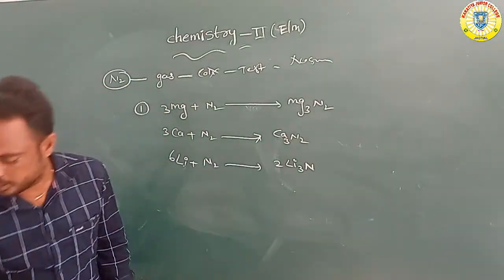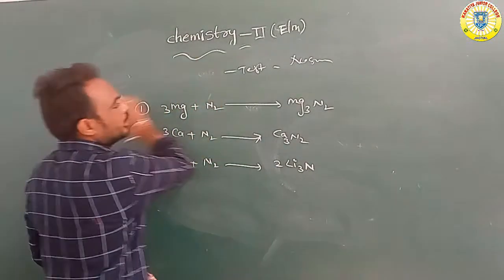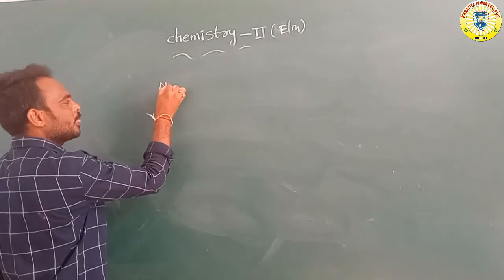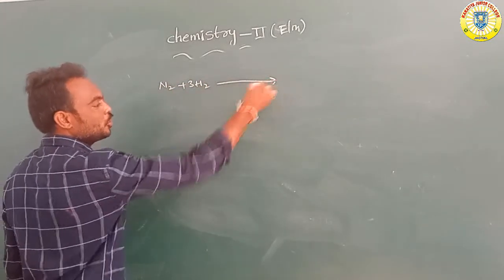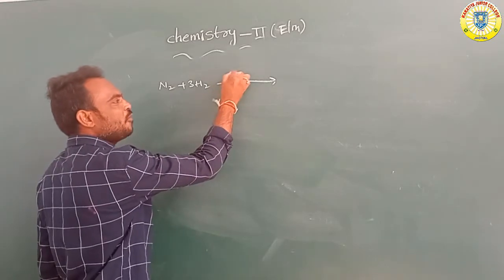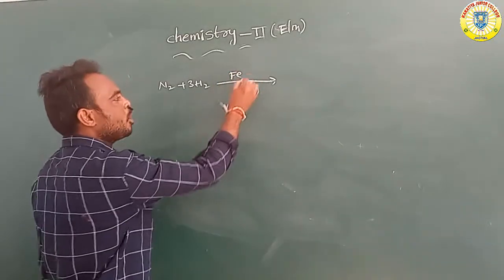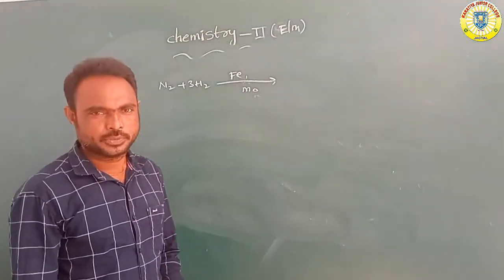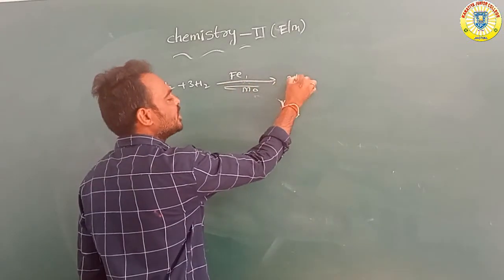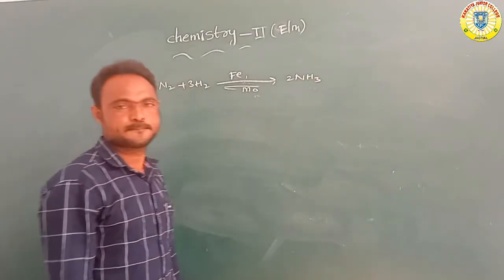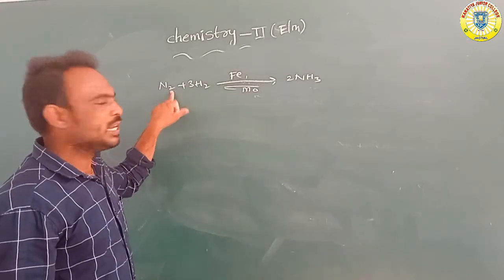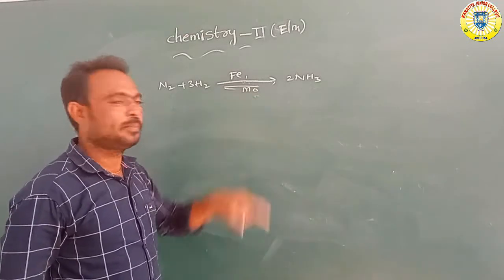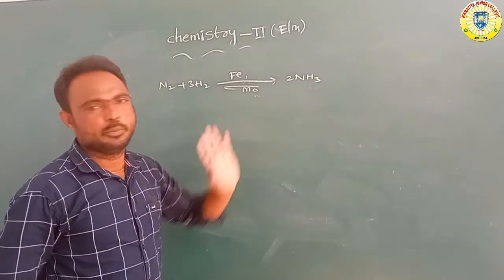Next, it reacts with hydrogen. Already we know that nitrogen reacts with hydrogen in the presence of an iron catalyst, with molybdenum as a promoter, under given temperature and pressure, to form NH3, ammonia.